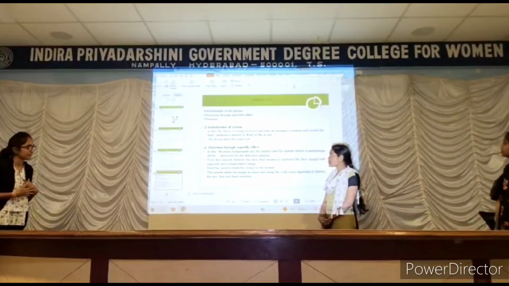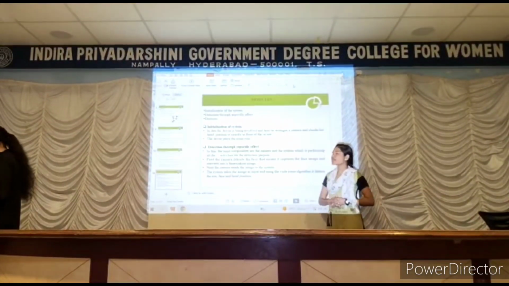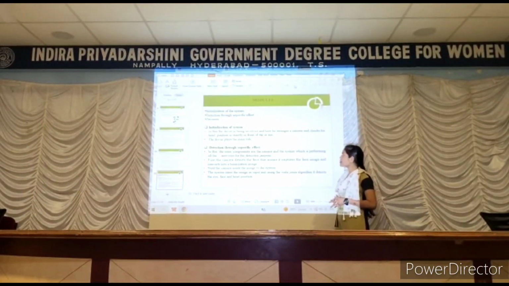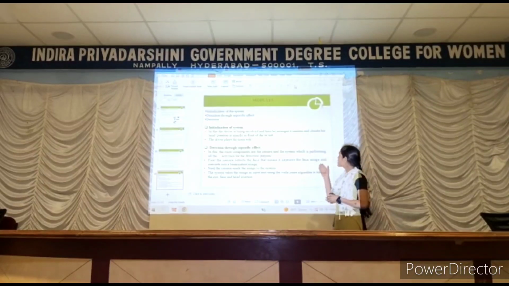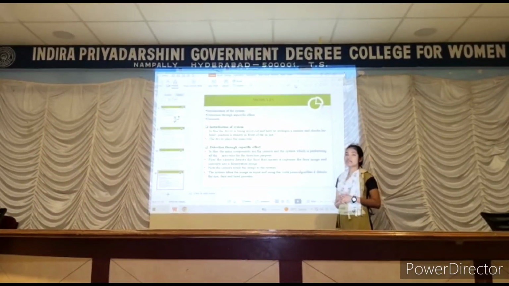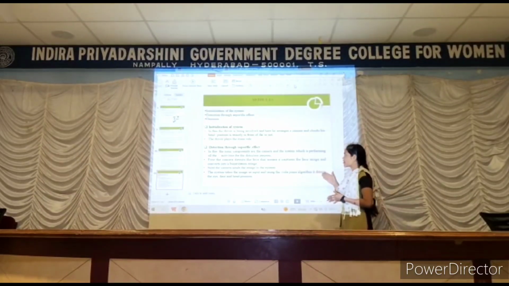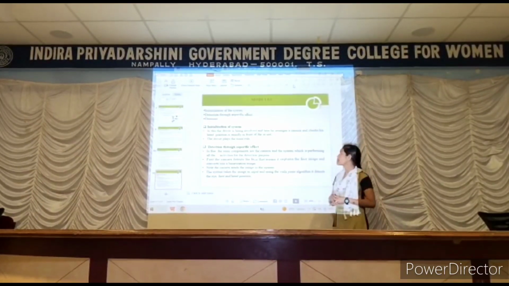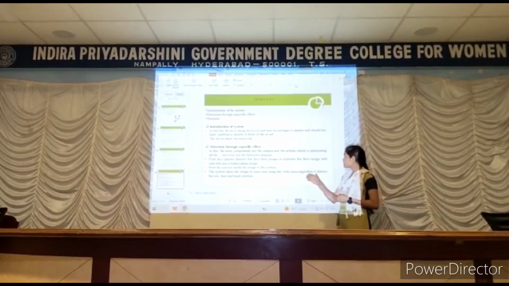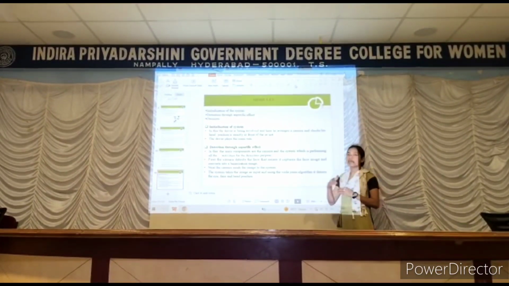There are three major roles in the module: initialization of the system, detection through a soporific effect, and decision. In initialization of the system, the driver begins by arranging the camera and checks whether the head position is in front or not. The driver plays the main role. Detection through a soporific effect is the main component of the system, in which we perform all the detection activities. It captures the face images and converts them into binarization.